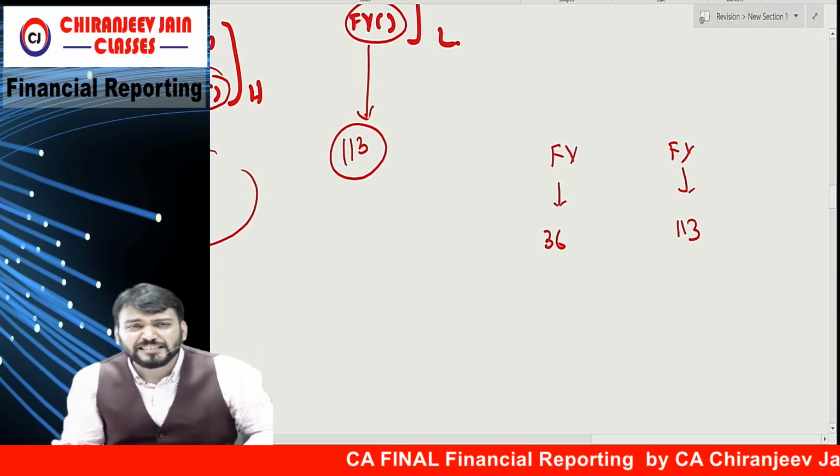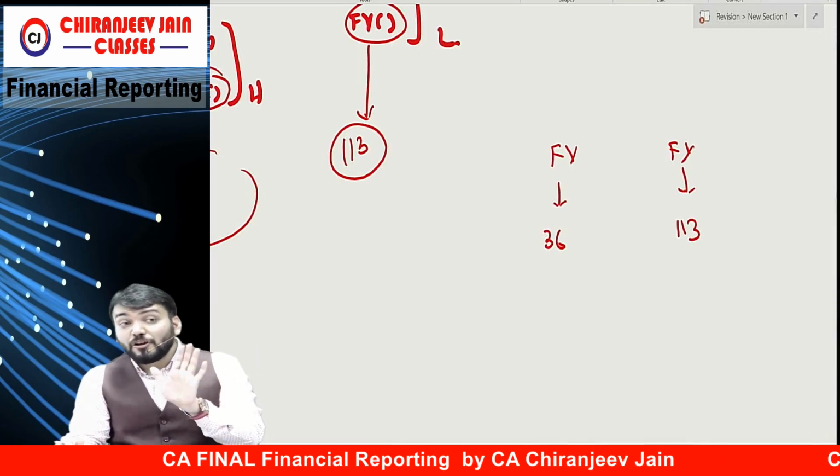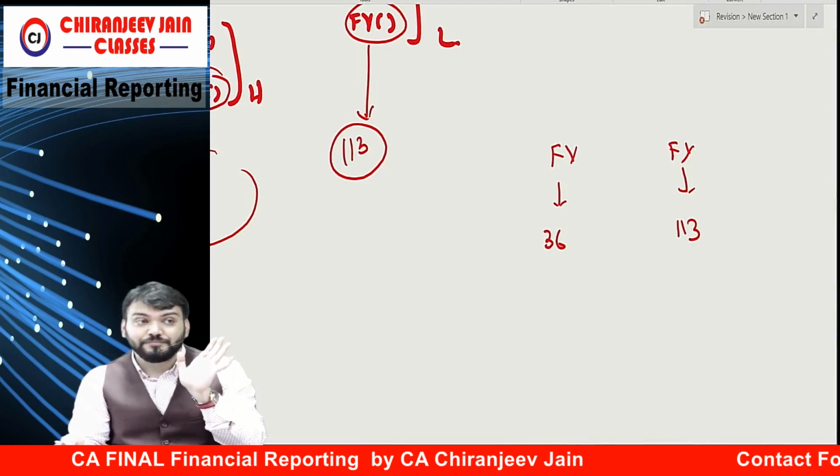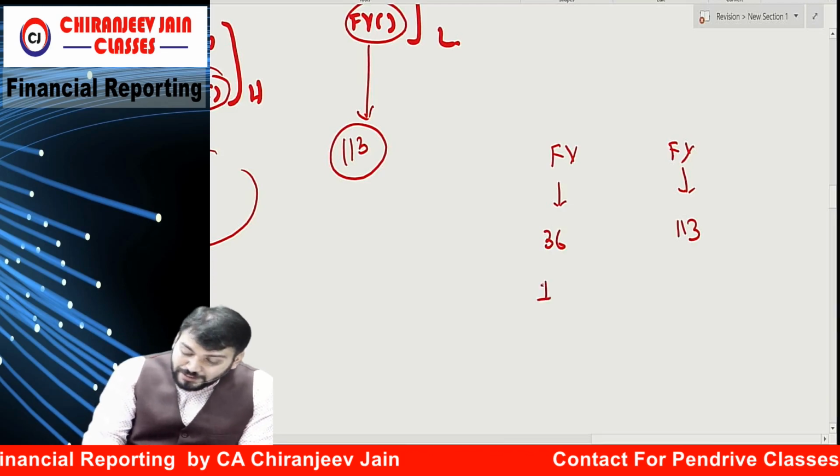Can you say, once the asset is damaged and we have not decided to sell it, then impairment is applicable.